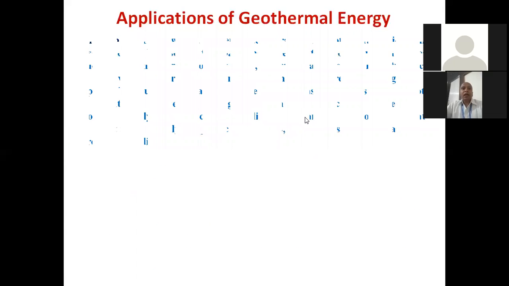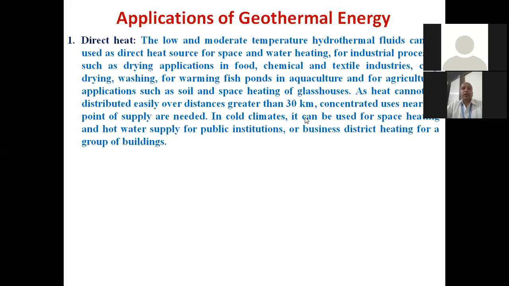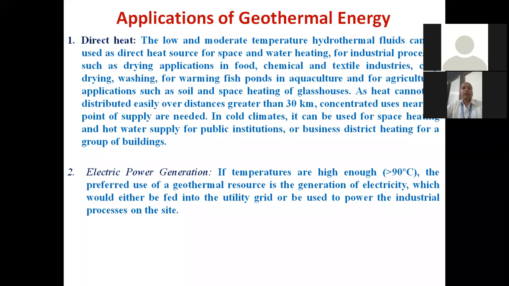Now you'll see the applications of the geothermal energy. As I told you, geothermal energy can be used in two ways. It can be used for direct heating purposes. It can be used for electricity generation also. Whenever the temperature of the geothermal resource is not very high, say it is less than 90 degrees centigrade, then the geothermal resources are used for direct heating applications. So low and moderate temperature hydrothermal fluids can be used as a direct heat source for space and water heating.